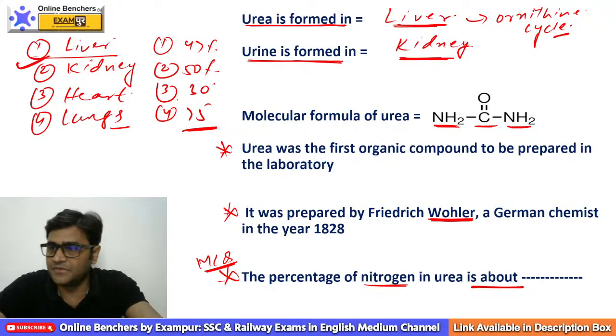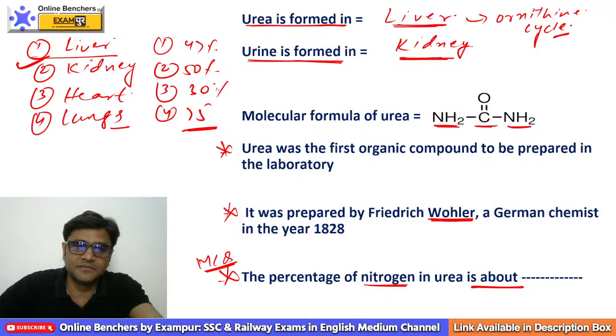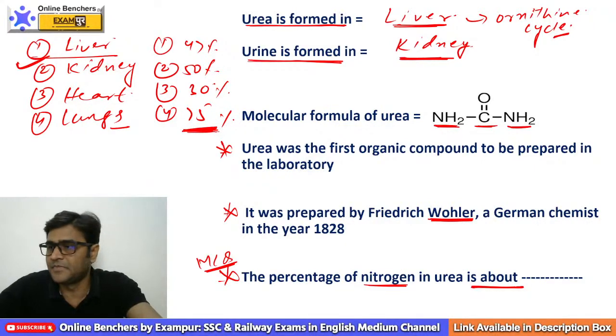Tell me which one will be the right option. Robin, Deepika, tell me. The percentage of nitrogen in urea is about 47, 50, 30, 75%. Respond fast. I'm waiting for your responses.